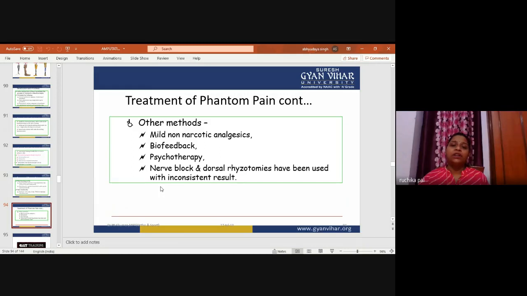For the treatment of phantom pain, other methods are there. Mild non-narcotic analgesics will be given to the patient. Biofeedback is also very helpful. Psychotherapy can also be done for phantom pain treatment. Nerve block and dorsal rhizotomies have been used with inconsistent results. As we need to relieve the phantom pain for the rehabilitation process, the patient will be much more comfortable doing the rehabilitation training. So this is the important thing.